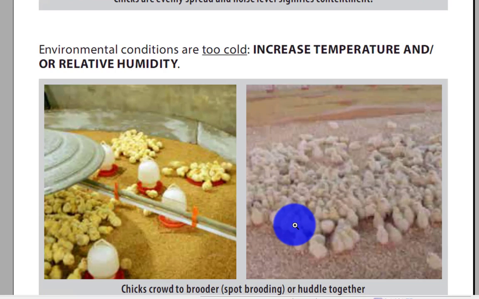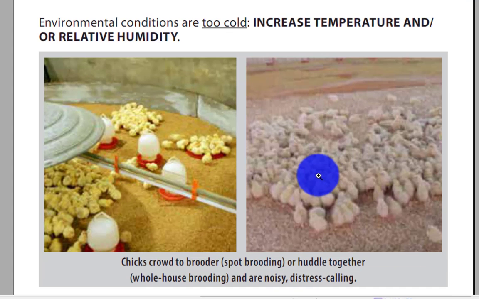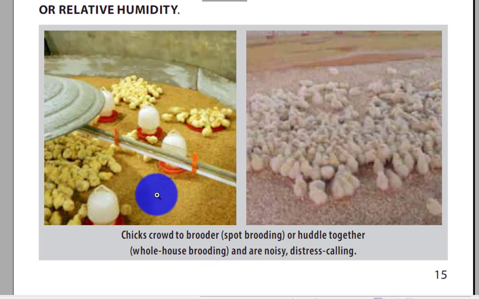If environmental conditions are too cold, the action you need to do is increase temperature and or relative humidity. If there is huddling, chicks crowd to the brooder, spot brooding, or huddle together. Whole house brooding chicks are noisy, distress calling.